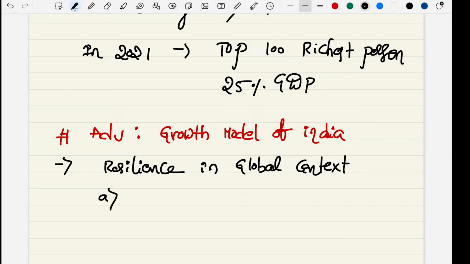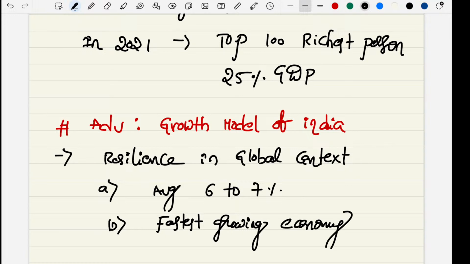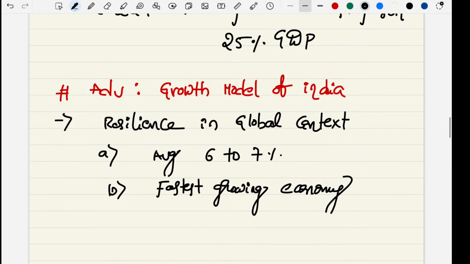If we see, we are achieving an average of at least 6 to 7% growth. It is providing strong, resilient support, and it is giving the tag of the fastest growing economy in the world. So this is the positiveness of our present model, right?